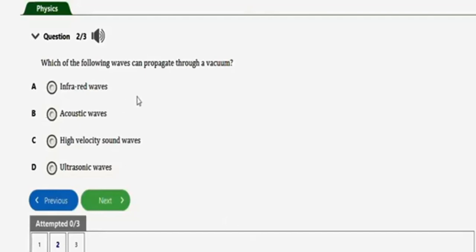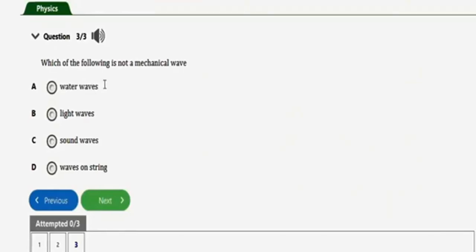Alright, so the last repeated question before I call it a class will be this question. It says, which of the following is not a mechanical wave? We have option A, water waves, we have option B, light waves, option C, sound waves, option D, waves on a string. So guys, the correct option to this question is option B, which is light waves. Light waves are not mechanical waves, they are transverse waves.